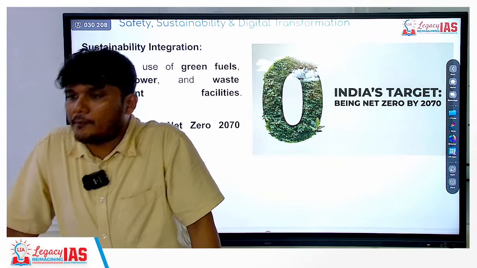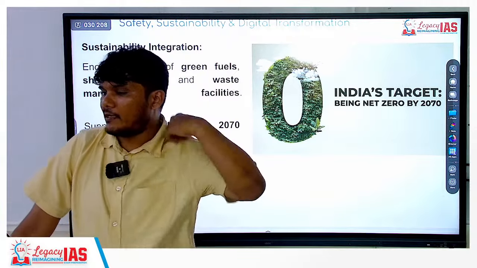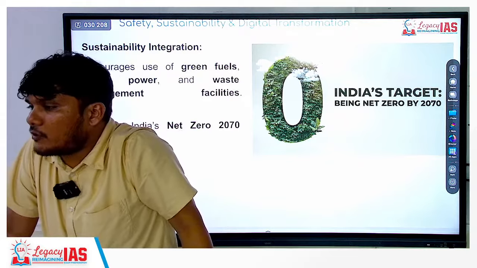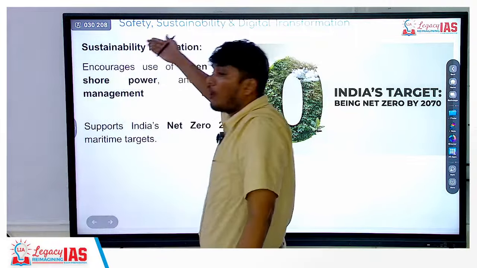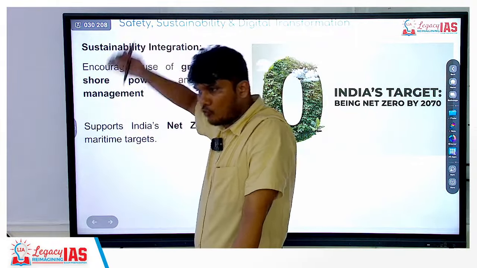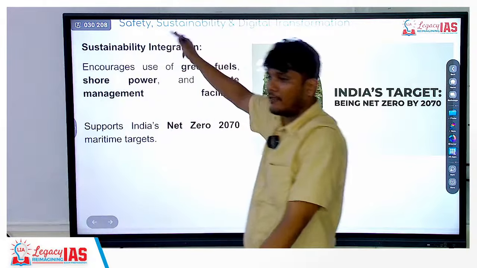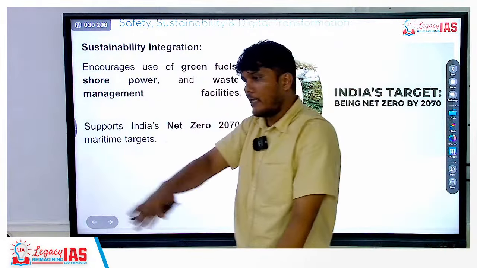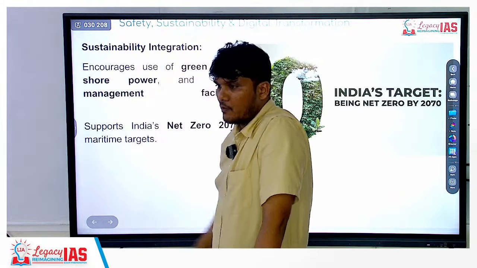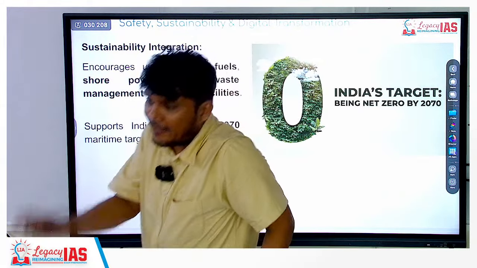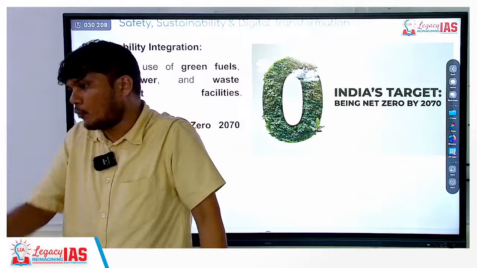Now also the major ports are controlled by the central government. The minor ports have been given to the state government, but now it is being formally stated. Right? So you were allowing the state government to handle it, but now you are formally stating in the act that, boss, now you can do it. This is mentioned in this particular act. So now this act gives a backing to the state government to manage their own ports.